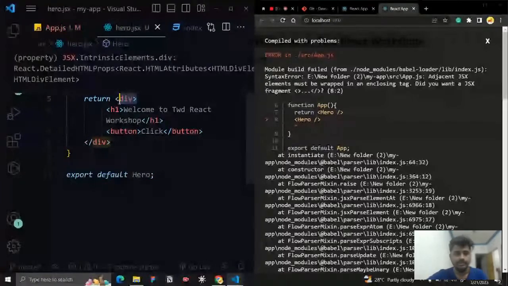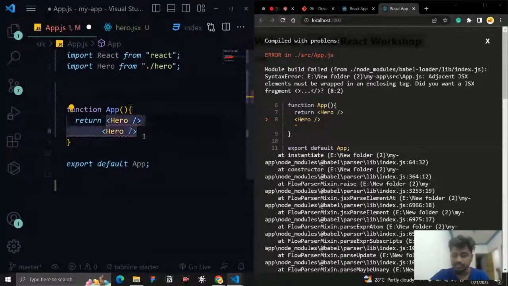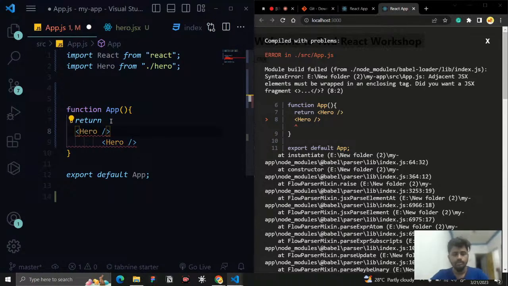Same like that. Here, what is happening? Here I am rendering 2 things, and this component is returning 2 things. It will not return like that. You need to return a single parent. So for that, what can I do? We can put this component inside a div simply. So I am just going to say a div.